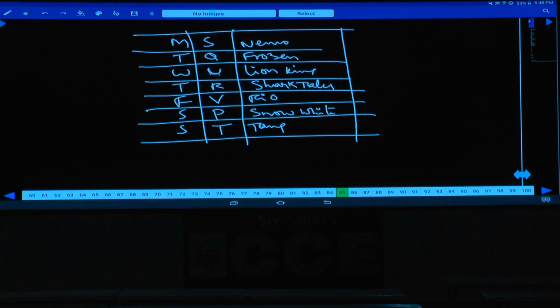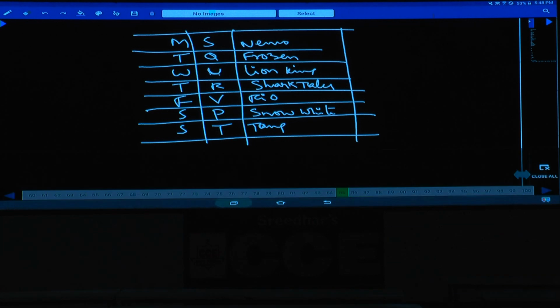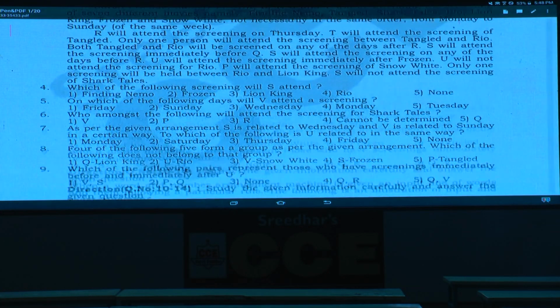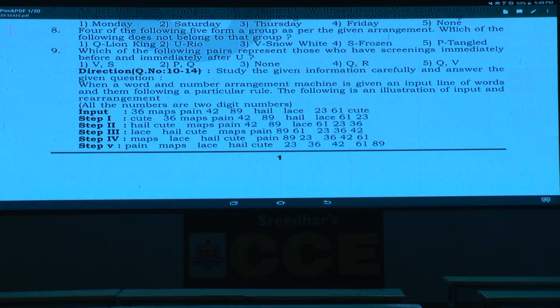Now this is about question numbers 4 to 9. Then after this, question numbers 10 to 14. Now these question numbers 10 to 14 are based on what? These are based on input and output. 10 to 14, input and output. Now in this input and output, tell me what is the logic here?